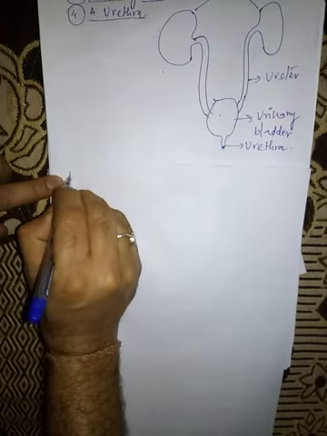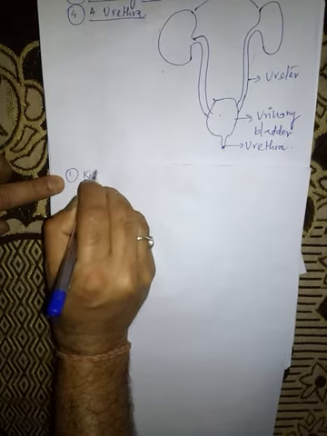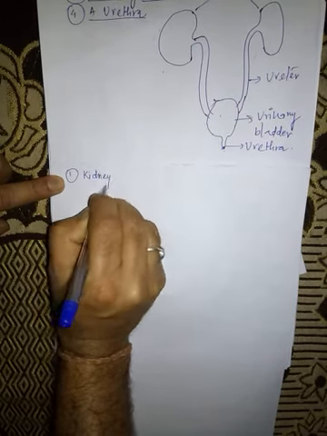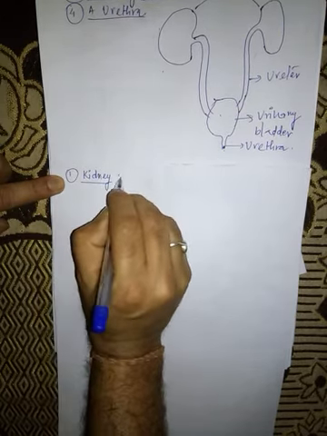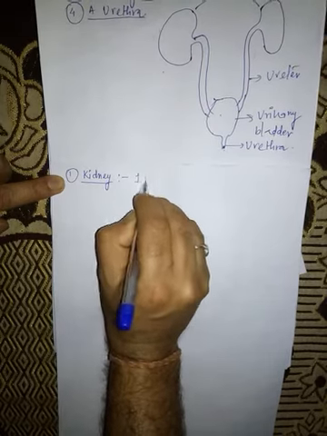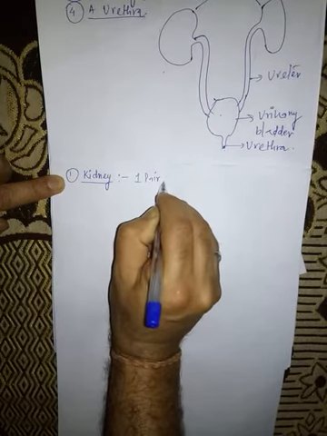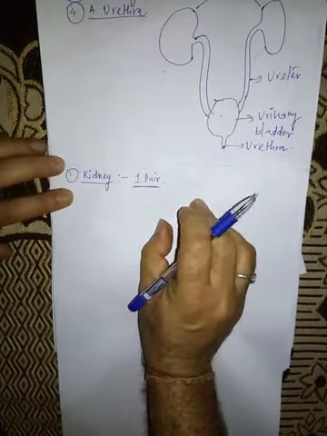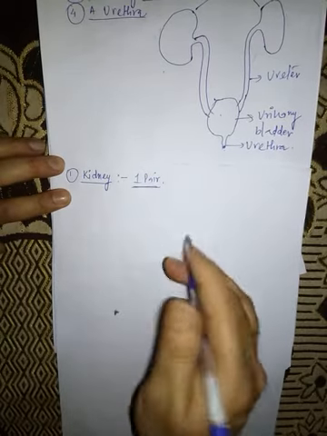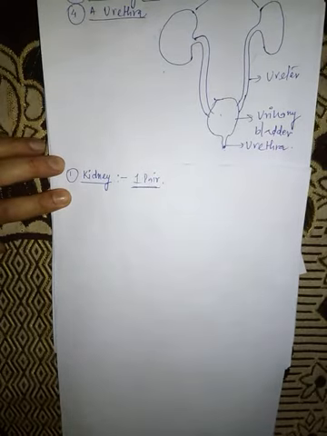First, kidney. How many kidneys? One pair. One pair of kidneys are situated inside the abdominal cavity, on both sides of the vertebral column.